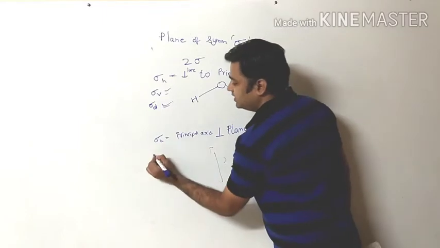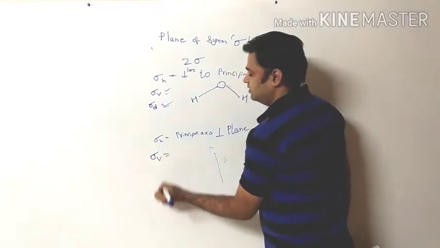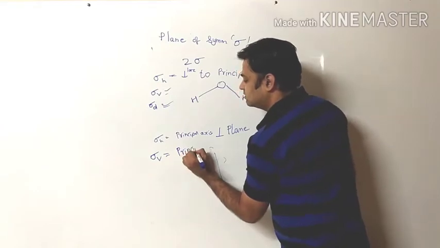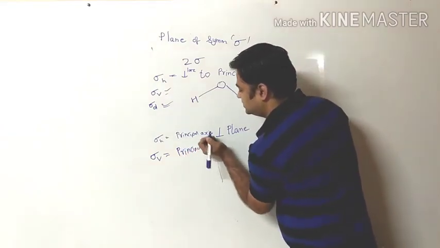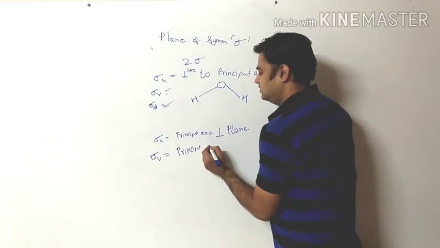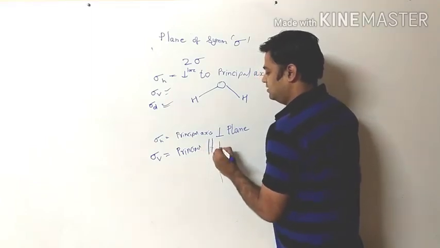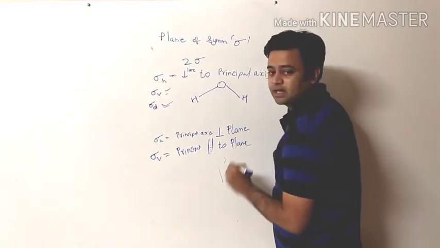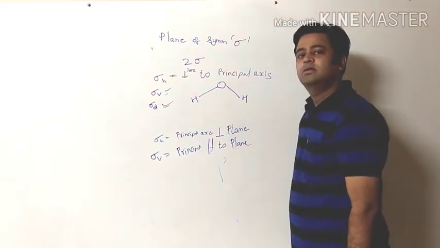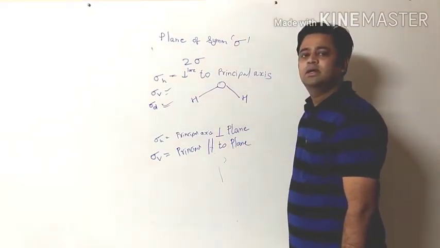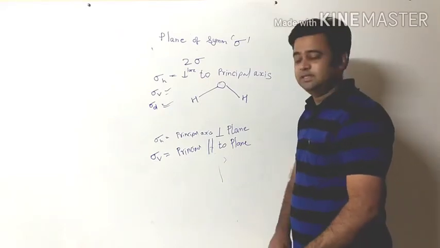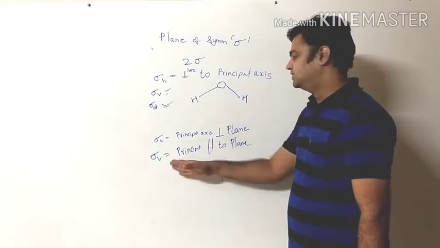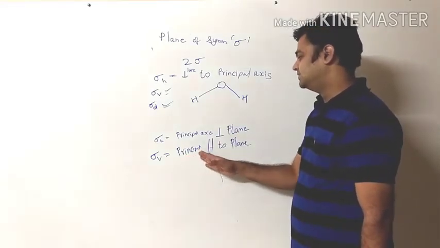What is sigma V? The principal axis is parallel to the plane. Correct? Sigma H means, again I am repeating, the principal axis is perpendicular to the plane, and sigma V, the principal axis is parallel to the plane.